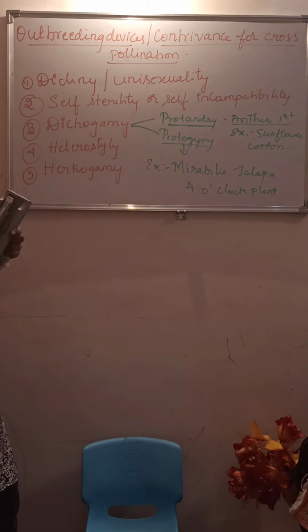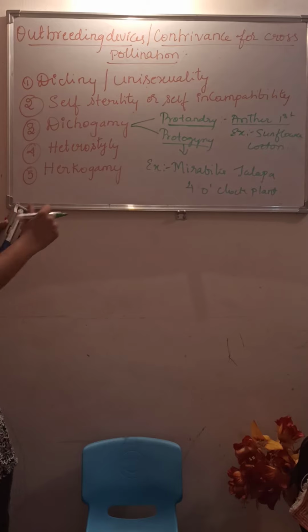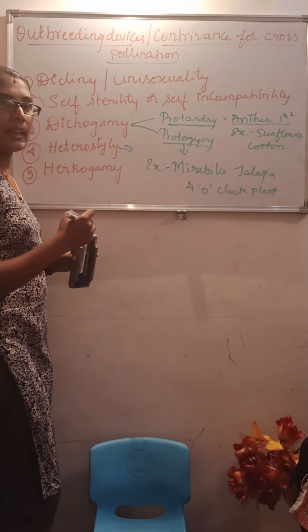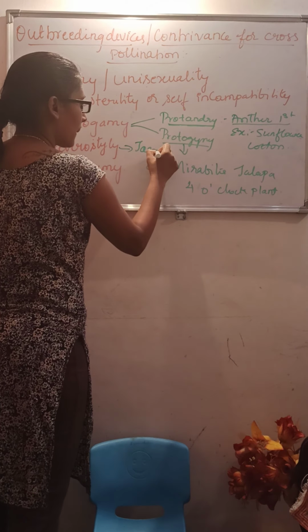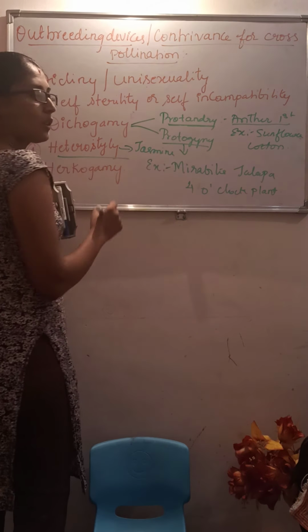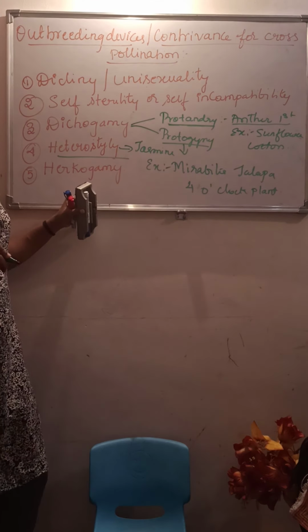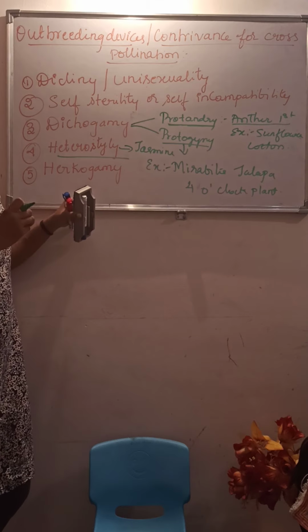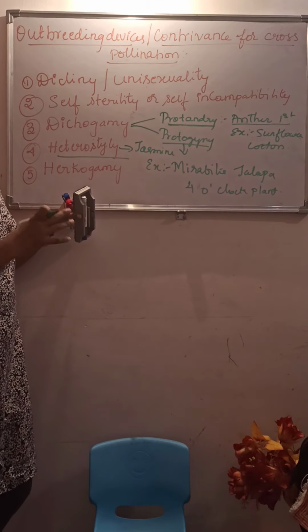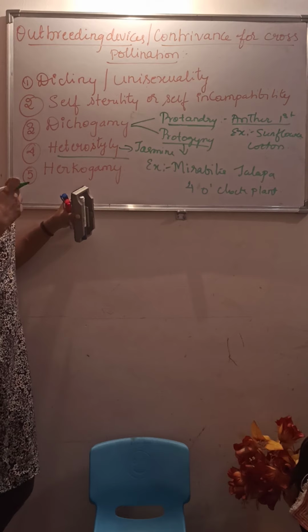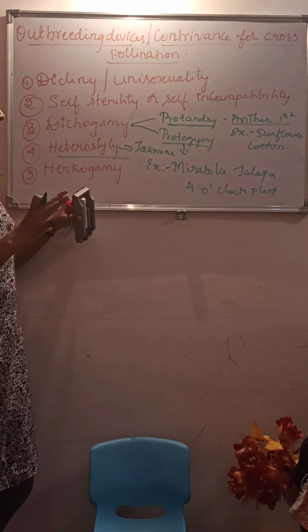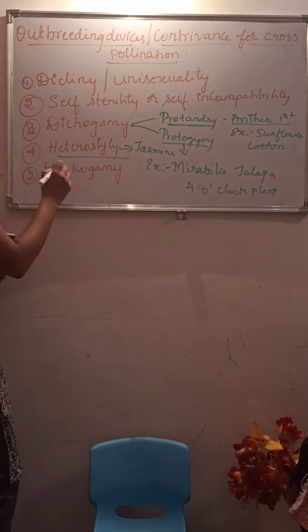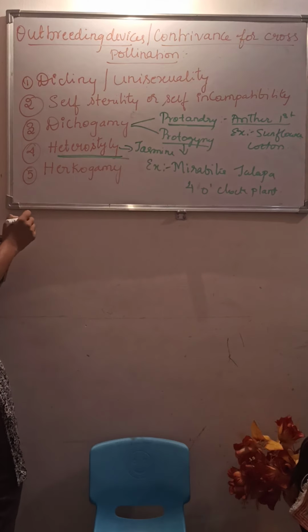The length of the style and stigma differs from that of the stamen in the flower. That phenomenon is called heterostyle. An example for this is jasmine. So in certain flowers the size and length of the stamen and the stigma vary, and that phenomenon is called heterostyle.